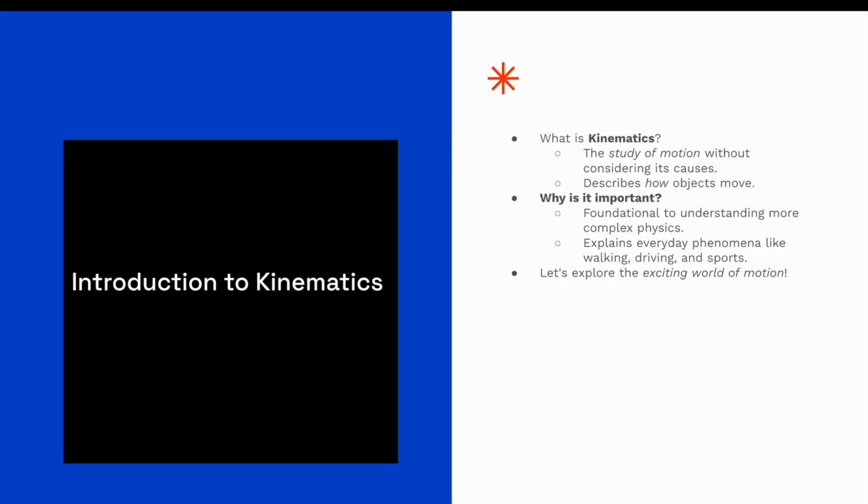So, what is kinematics? Well, kinematics is the study of motion without considering the cause of motion. It's basically just how objects move. So think of a car, for instance. How a car moves is not what kinematics is, but the actual motion of the car, how fast it goes, that's kinematics. Why do we care?